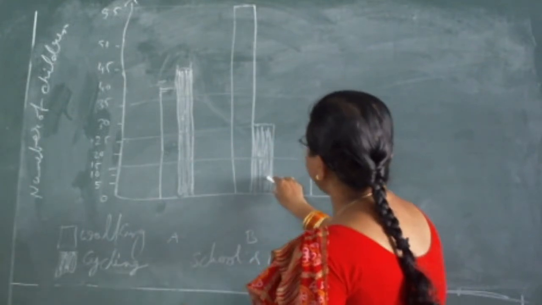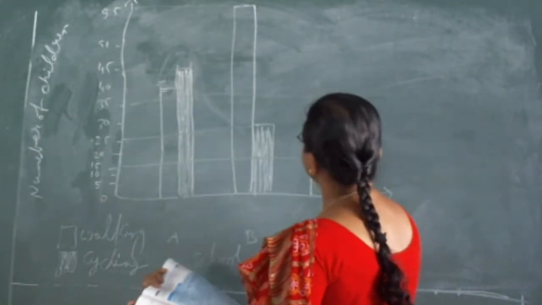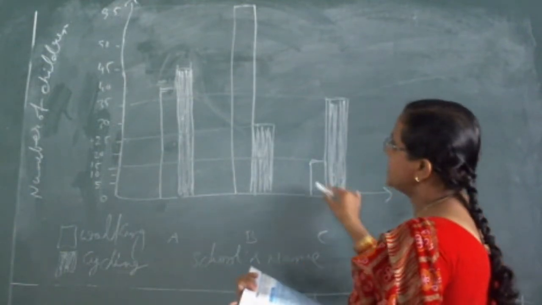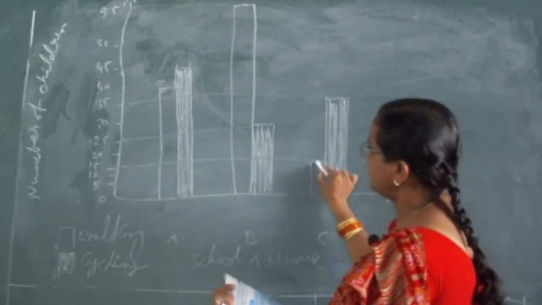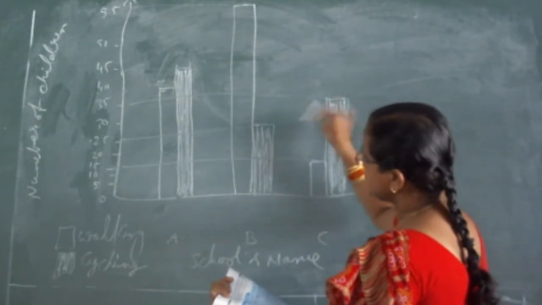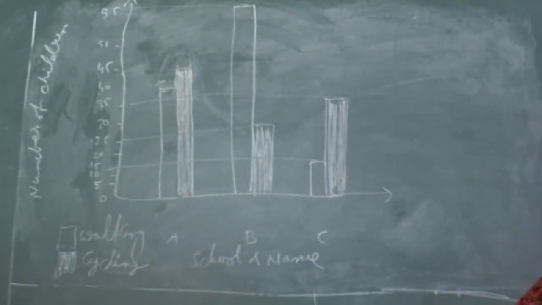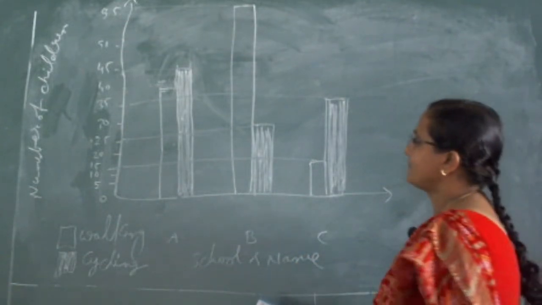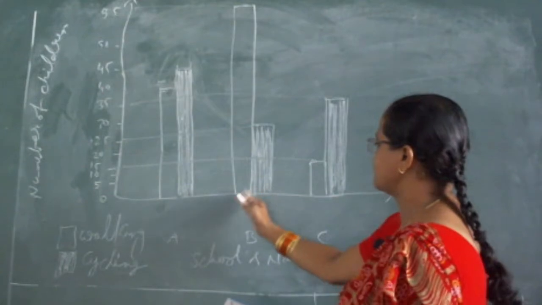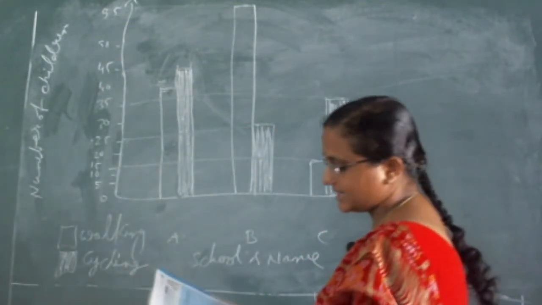And in school B, 25 children like cycling, 55 children like walking. And in school C, 15 children like walking and 35 children like cycling. Okay. So this we can show with a double bar graph, because we are comparing two qualities, walking and cycling, and we are showing them through this double bar graph. Understand?